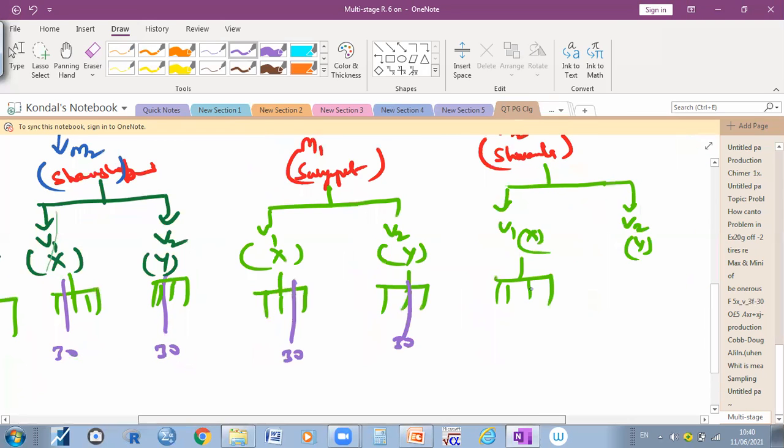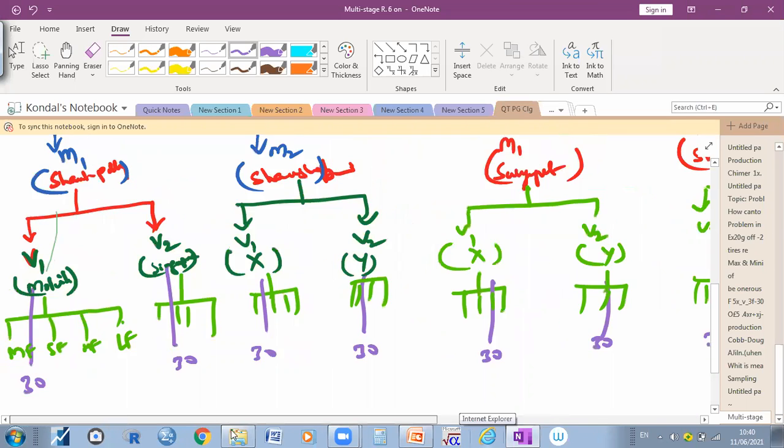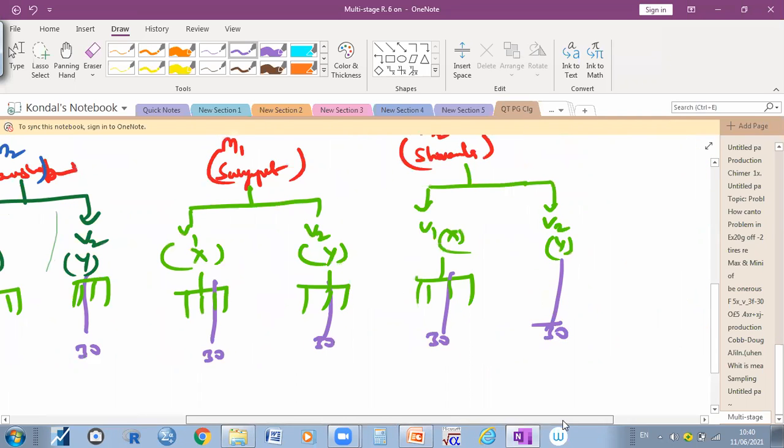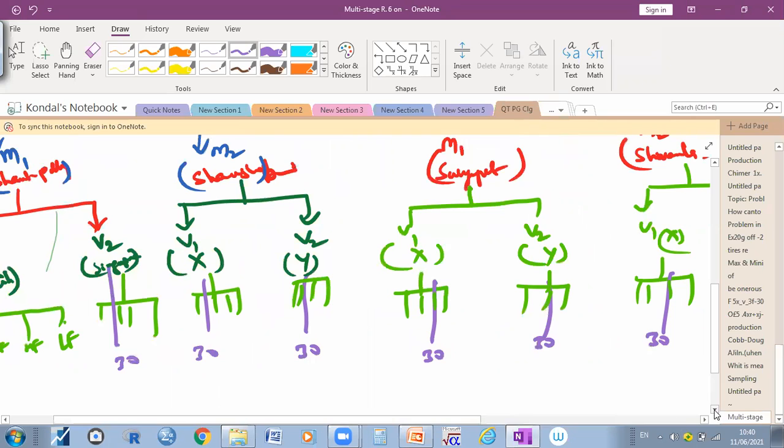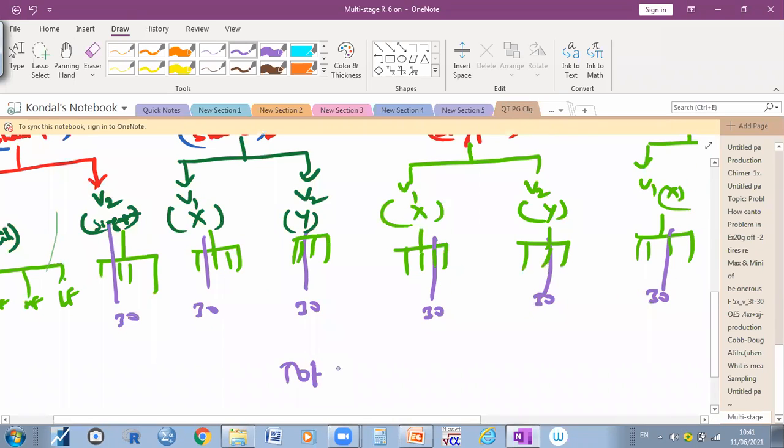So what is the total sample? How many samples are there in total? 240. So here the total sample size is 240.